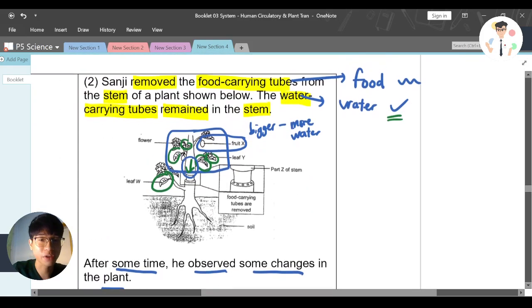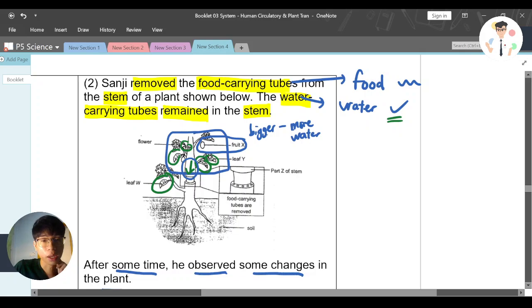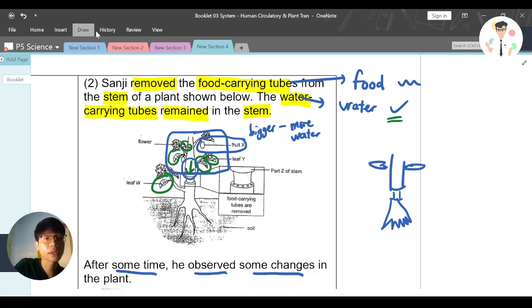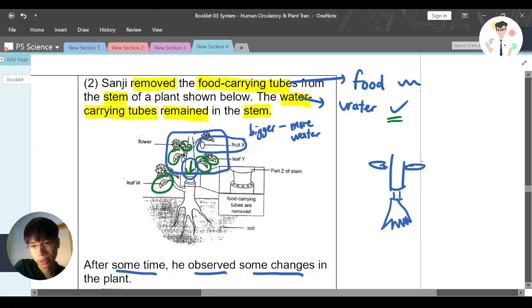Again, just to make some clarification here, if my plant is like this and I cut it out here, for example, I have a leaf here, a leaf here. If my plant is like this, the plant will probably die. Why? Because this is the one that produces food, and the food cannot go down. When it cannot go down, the roots lack food. When the roots lack food, they will die. When the roots die, there's no water and the whole thing dies.